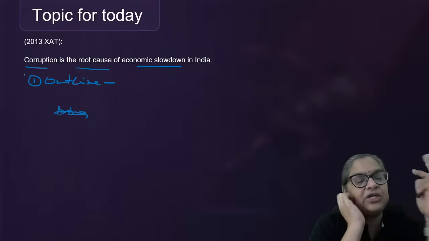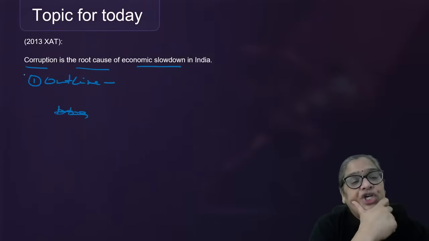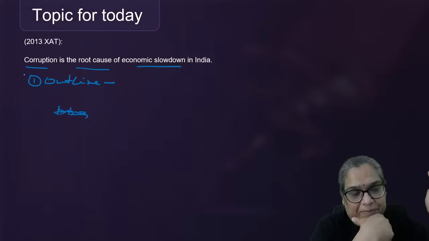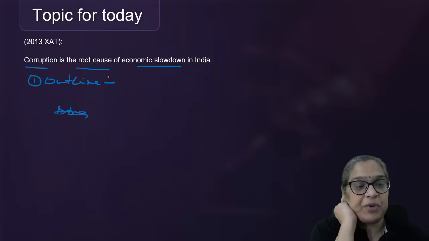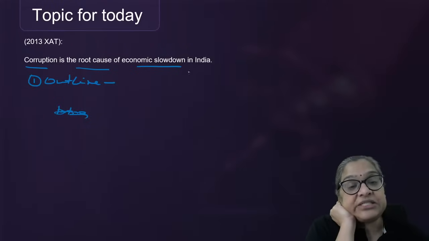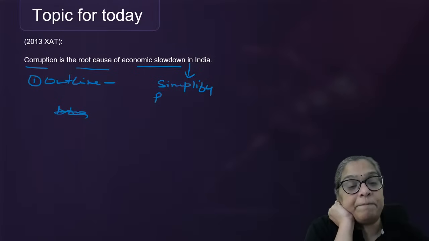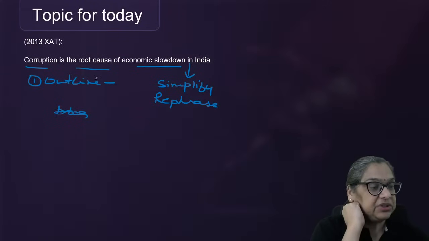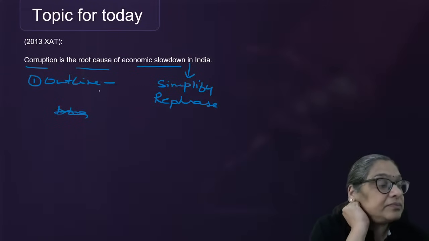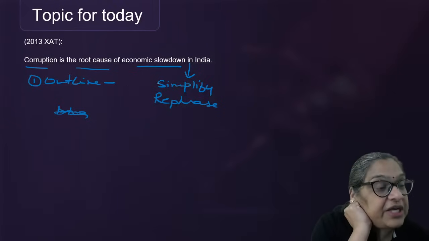What is it you will write in your outline? Quickly. This is the topic given to you. You have finished your GK. You have to start typing. So quickly on your rough paper, what will you do? You will first read this and simplify it. Who is going to rephrase the topic in your own words, not using these words? Rephrase. No, first rephrase the topic to me.